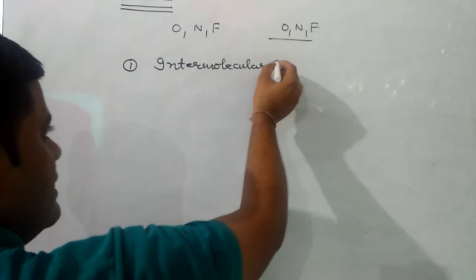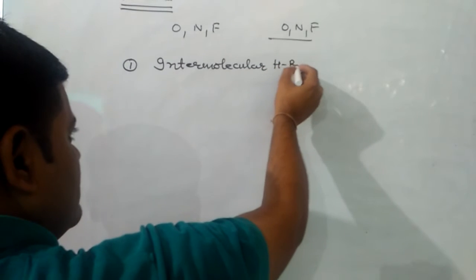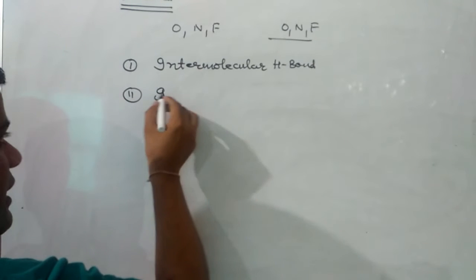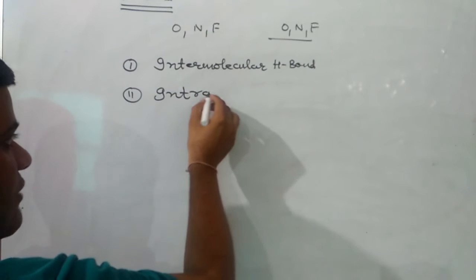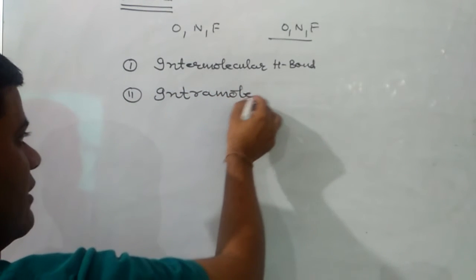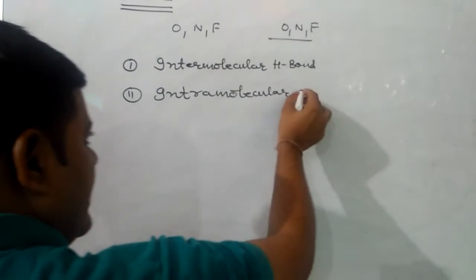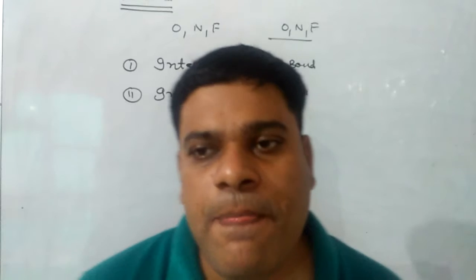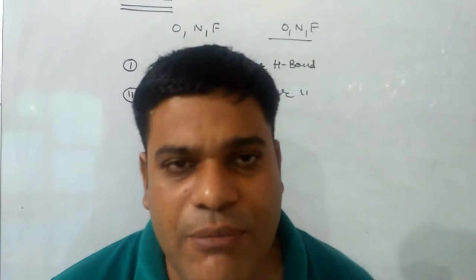The first one is intermolecular hydrogen bond, and the second one is intramolecular hydrogen bond.